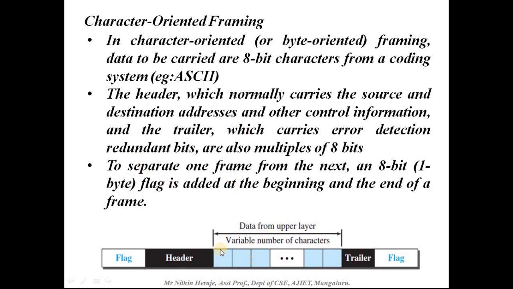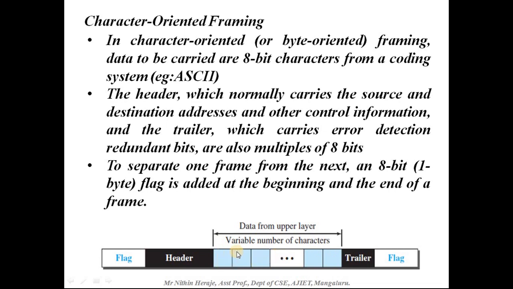Even these are the data that are carried in a frame. So this frame is of variable length.